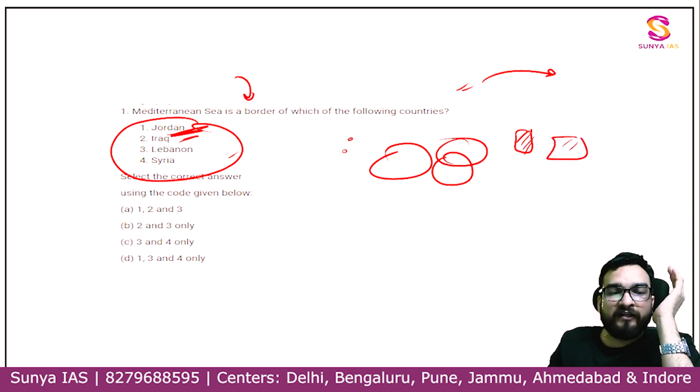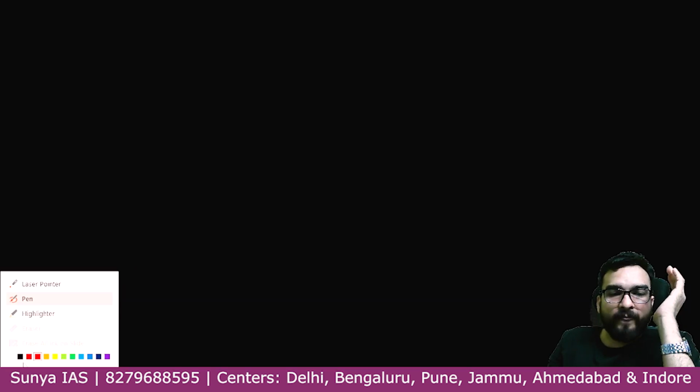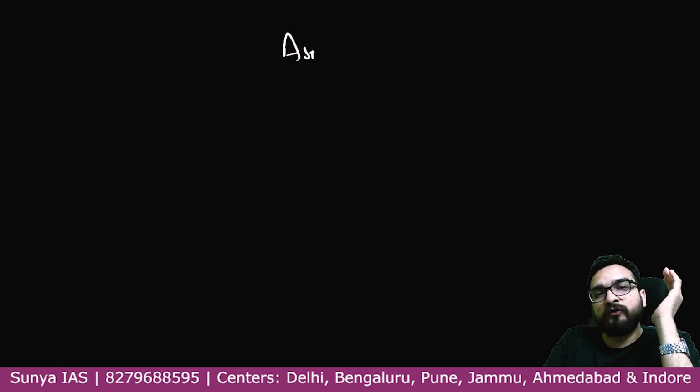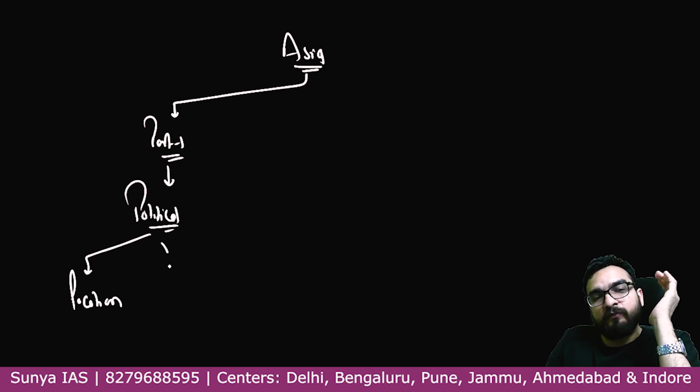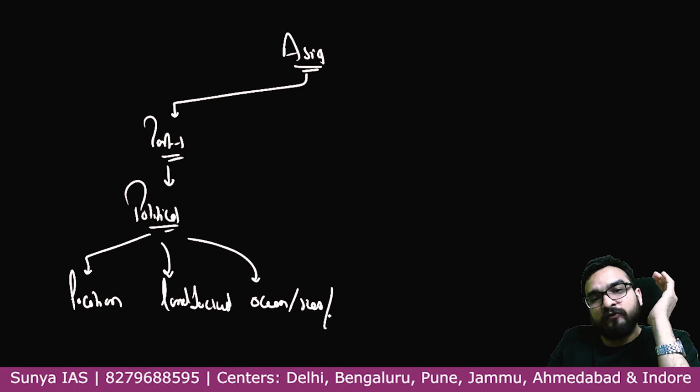And Asia, again, how are we going to study? In 3 parts, you must have already known. To cover Asia, first of all, part 1 will be dealing with the political angle, guys: which all countries, location where, boundaries where, which are landlocked, which are touching any ocean, seas or lakes.